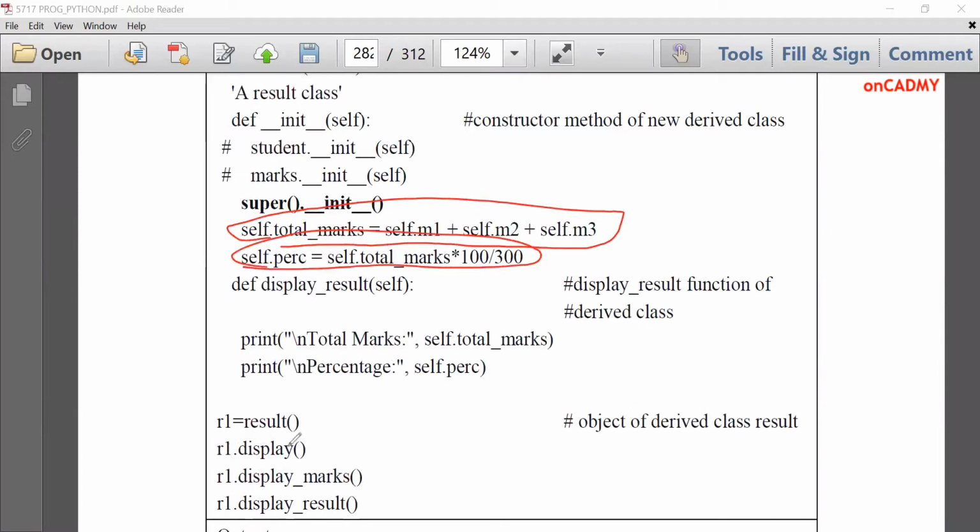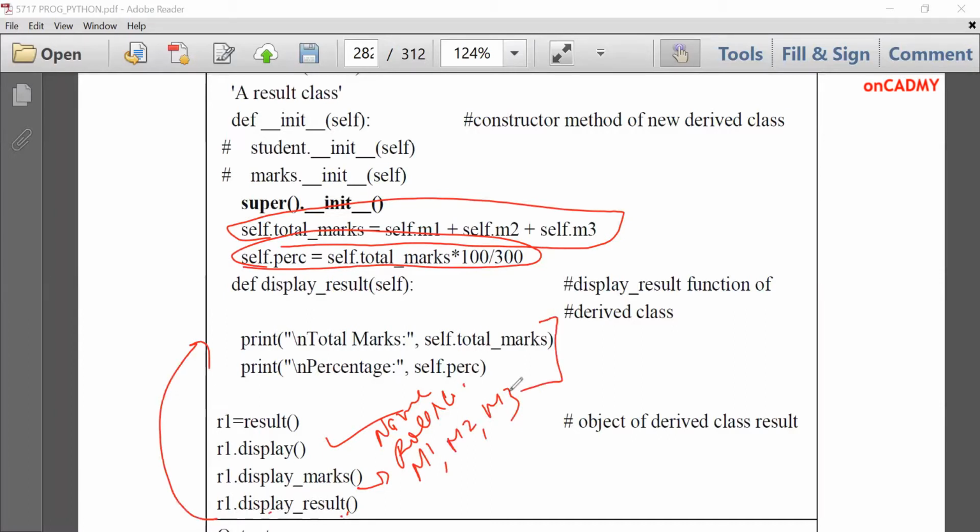After that, R1.display() is called. That means here display of student class is called, and here name and roll number will be displayed. Then R1.display_marks(), it will display marks of 3 subjects, M1, M2 and M3. And in the end, R1.display_result(), this will print total marks and percentage. You can see this in output as well.